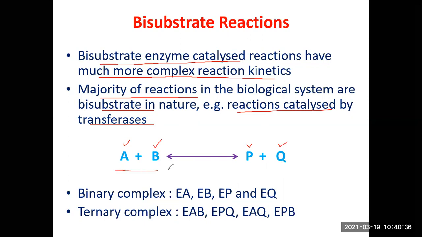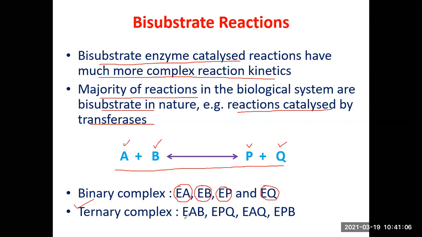Now, why are the reaction kinetics complex? Because with one additional substrate, there are possibilities of having as many as 4 binary complexes. You can have enzyme combined with substrate A to give an enzyme-substrate A complex, enzyme E combining with substrate B to give an EB complex, or complexes with each of the two products before they are liberated. Similarly, you can have a good number of ternary complexes as well.